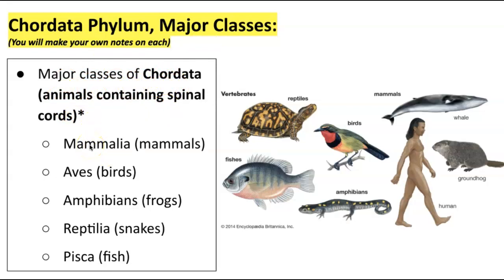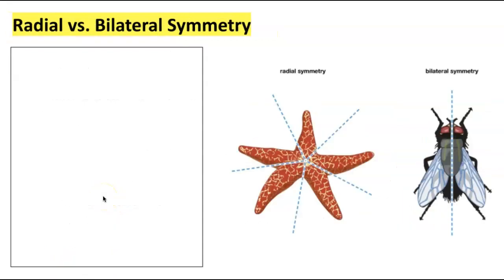Mammalia, mammals. The good thing about the chordata classes is that they pretty much make sense, and you pretty much already know all these words, especially if you speak Spanish, so it shouldn't be too big of an ask to know these. But mammalia, mammals, aves, birds, amphibians, which are like frogs, reptilia, which are like snakes. Obviously, there are more examples, but I'm just giving you those. And then pisca, which are fish. Those are the 5 major classes you need to know.